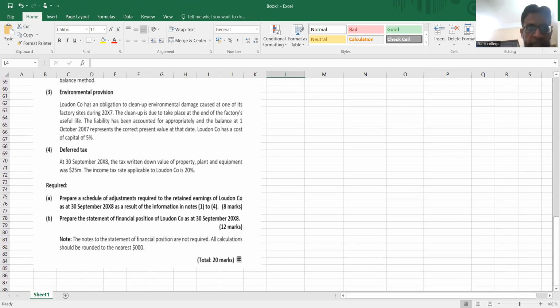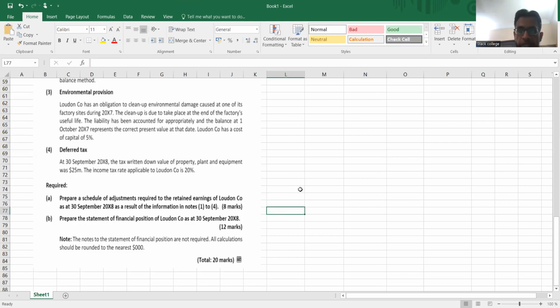As you can see, the requirement of the question is to prepare a schedule of adjustments required to the retained earnings of Lord & Co. as at 30th September as a result of the information from notes 1 to 4, and it is worth 8 marks.